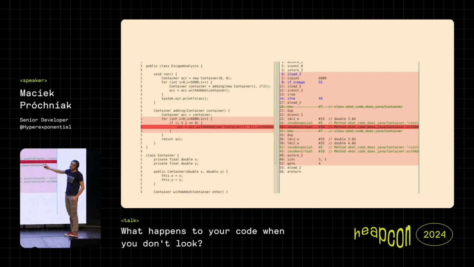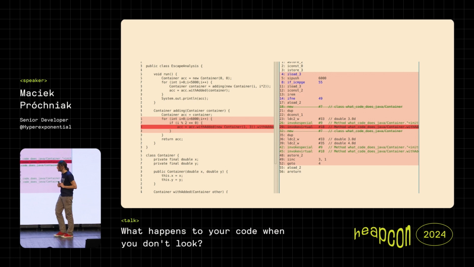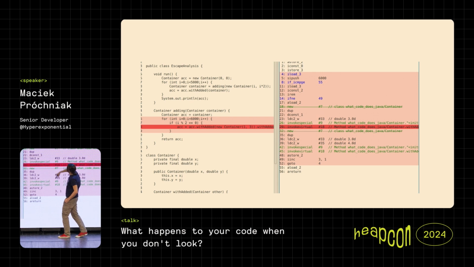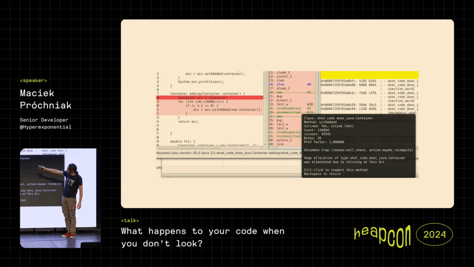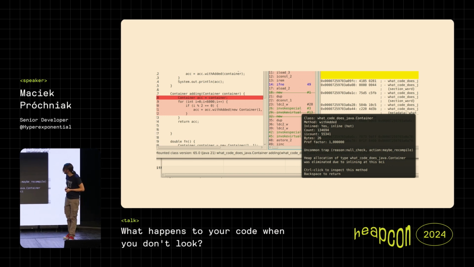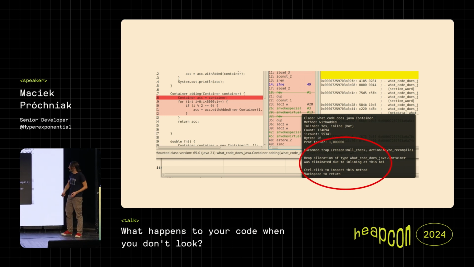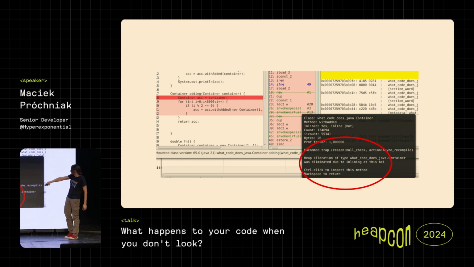Again, this is not so easy to read because this is JIT watch, but you can see that, okay, there are some mappings of this method to the ASM code, and some of them, don't read them because this is not so needed, but you can see that some of them are actually crossed out. And if we look at some of the hints from the JIT watch, you can see that actually it says, hey, heap allocation was eliminated due to inlining.